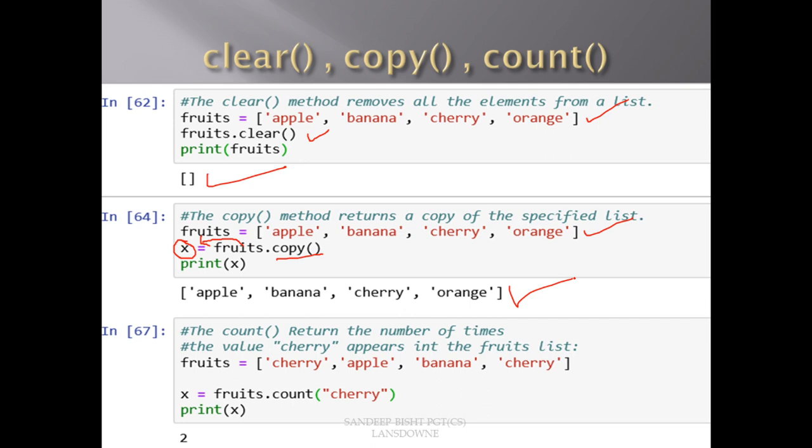Now the count function returns the number of items in the list which match the argument we pass to the count function. Here we have a list fruits and I am calling the count function and passing cherry as an argument. It will count how many cherry elements there are. As you can see, we have this cherry here and the cherry here. So we have 2 elements named cherry. So the answer will be 2. This X will be 2. You can see here the output is 2. I hope the clear, copy and count methods are now clear to you.